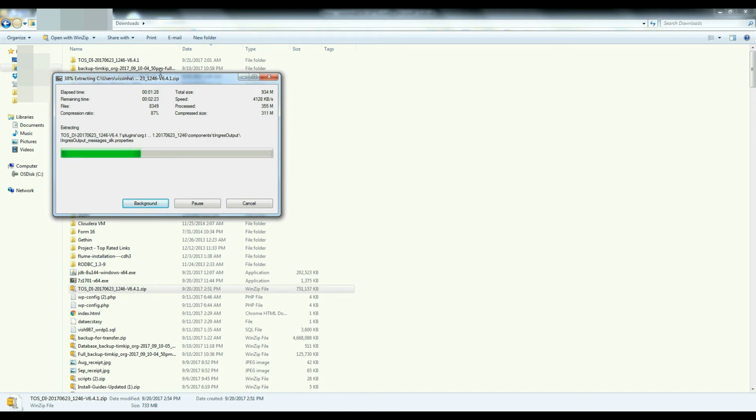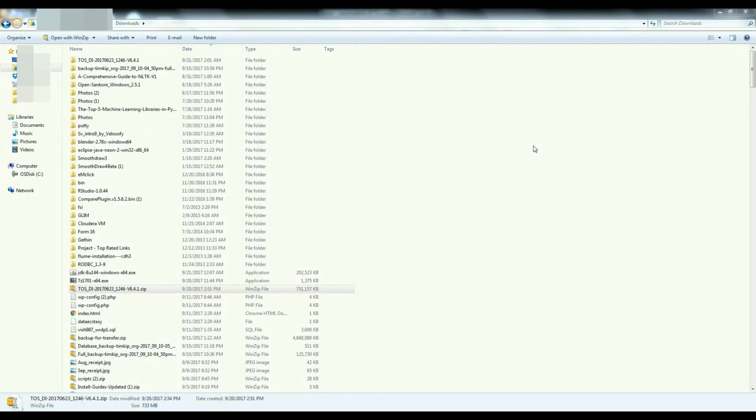Once it gets unzipped, we would be pretty much good to go, because Talend is not an installation based software. Once it gets unzipped, we can keep it here or place it in a convenient location, and from there we can launch it using the application file. So just wait for some more minutes and I'll show you that. Almost done. Good. Sorry, it got unzipped.